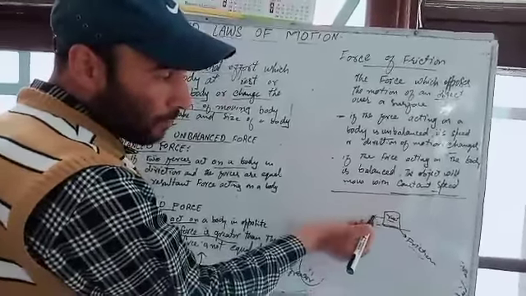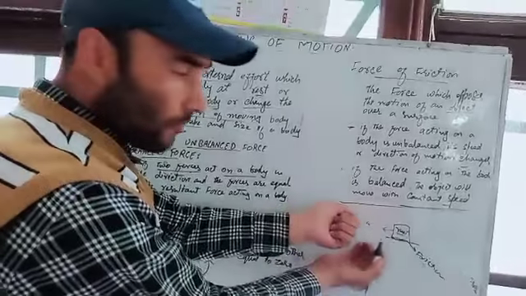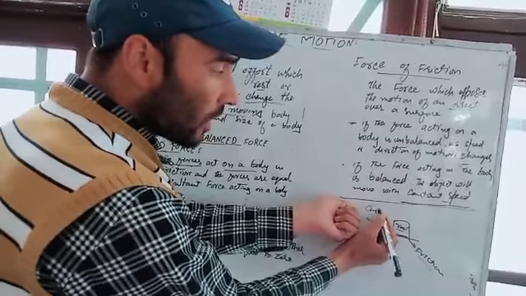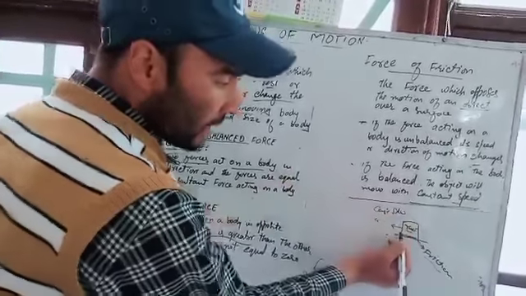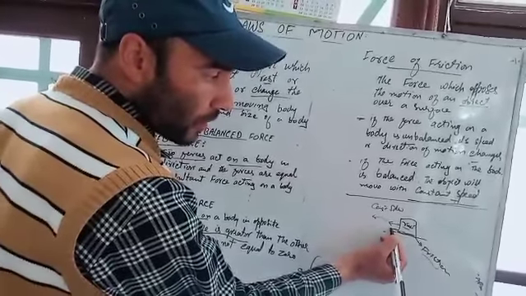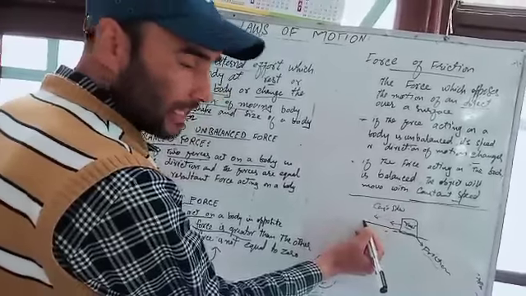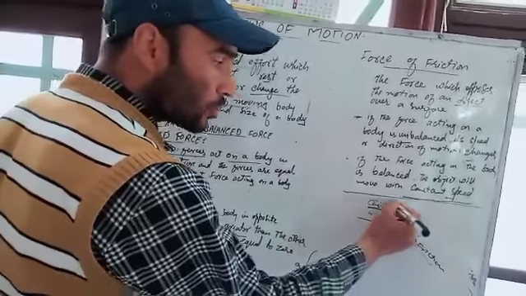But when I apply more force over it, the body starts moving with a constant speed. Like this, I put force over it and the body moves like this. This is the constant speed.